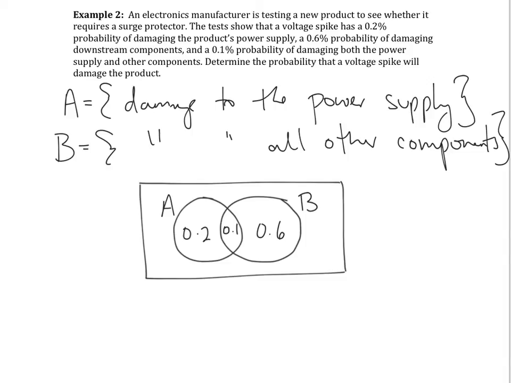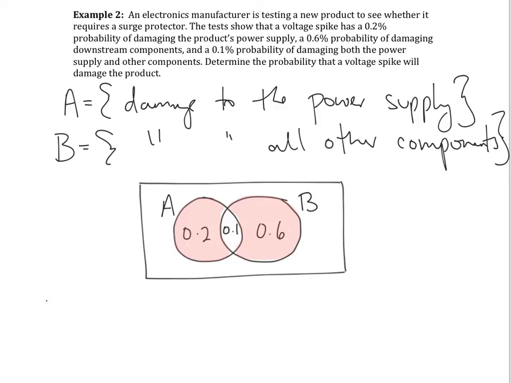Now, if we remember from chapter 5, the middle component is actually counted in both A and B. So here we want to figure out just this and this to figure out what is the probability that the product is going to be damaged. And the 0.1% is being overcounted, so we're going to have to compensate for that somehow.